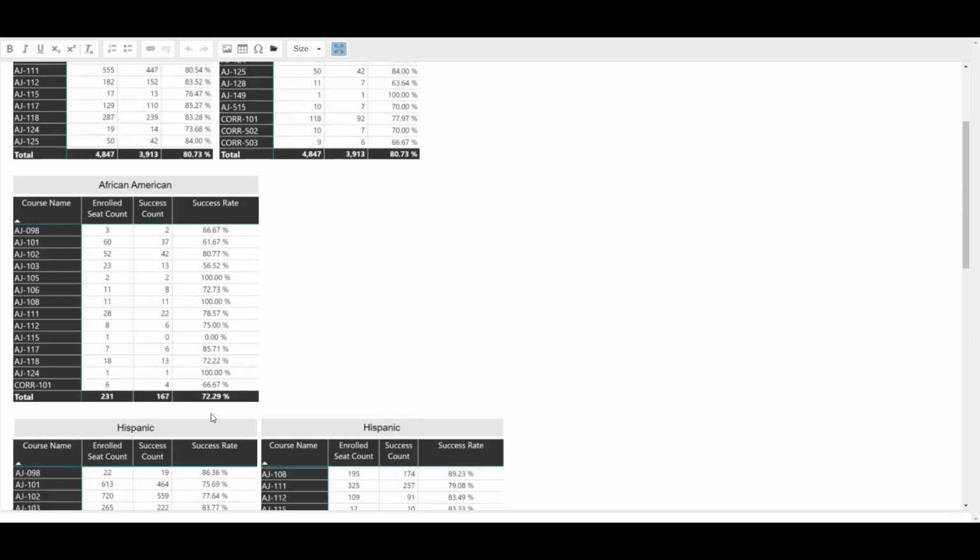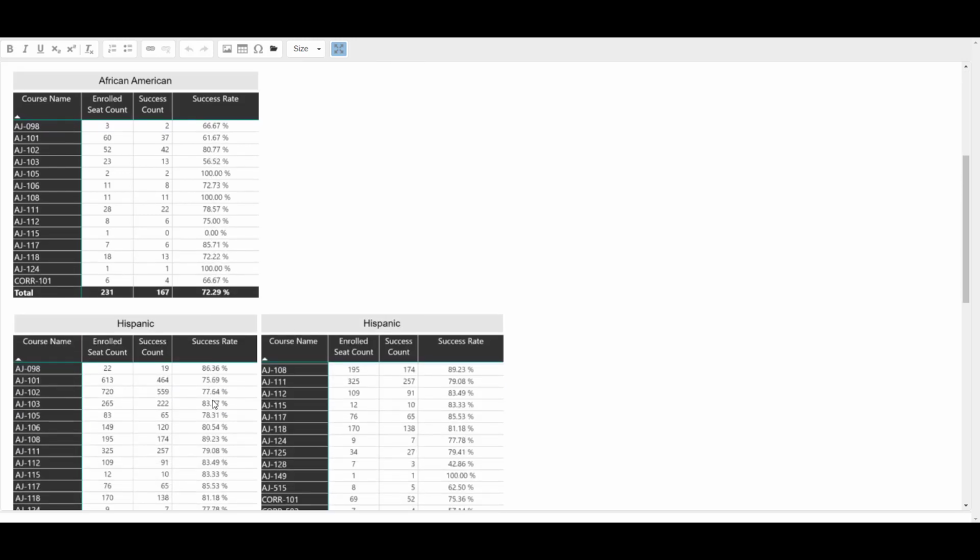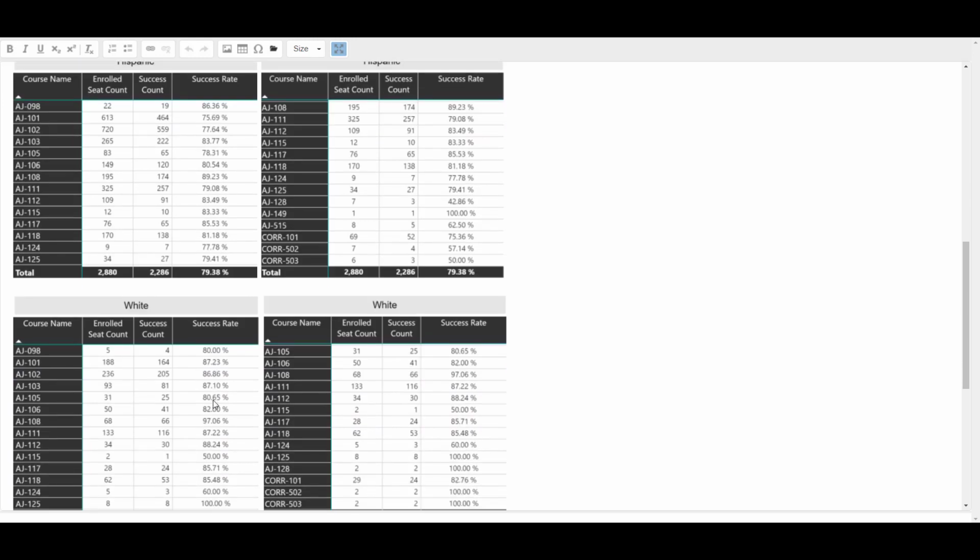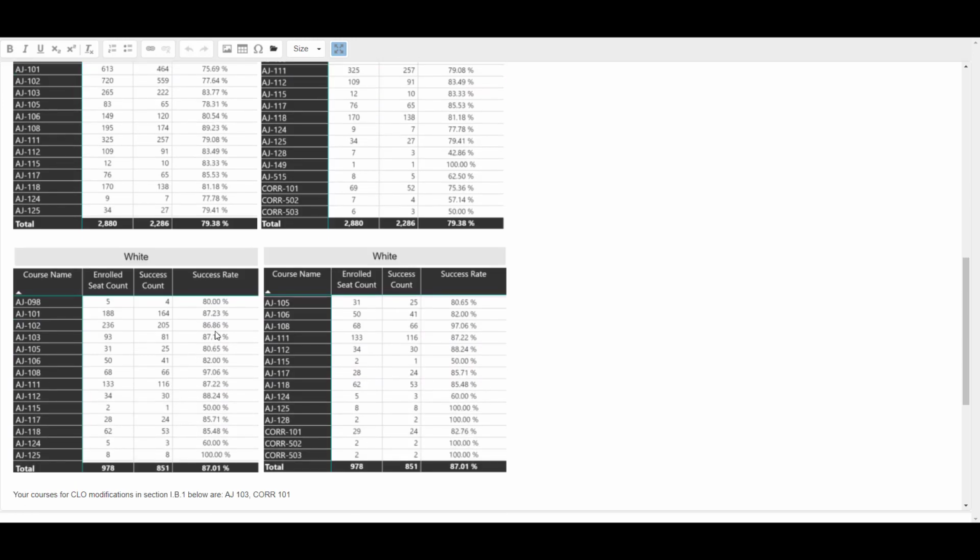Note that the Hispanic success rate is about 78%, which is only 1% lower than the totals rate of 79%. No disproportionate impact here either. Note that the white success rate for AJ 102 is almost 87%, about 8% above the average success for all comparison groups.